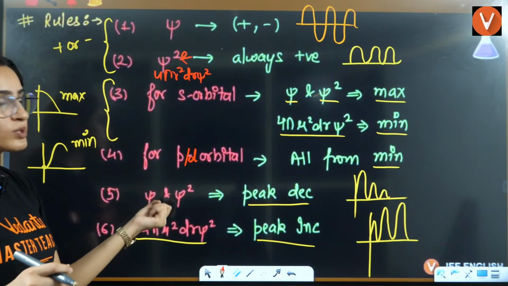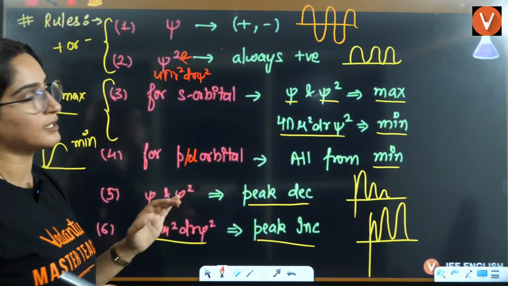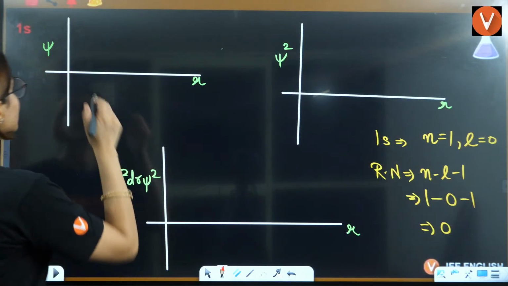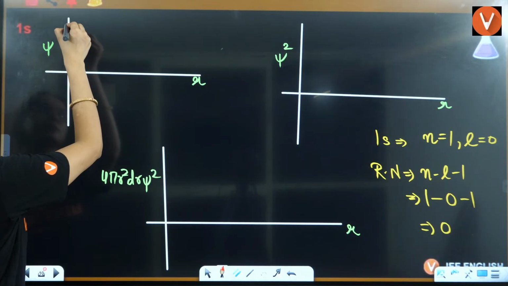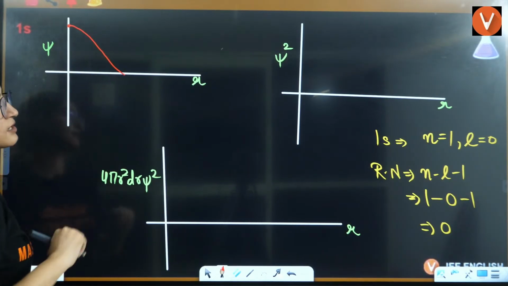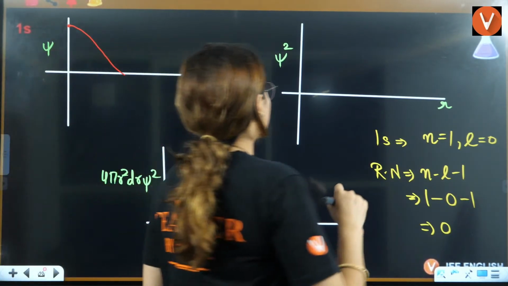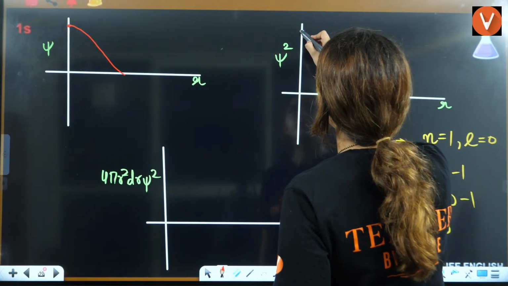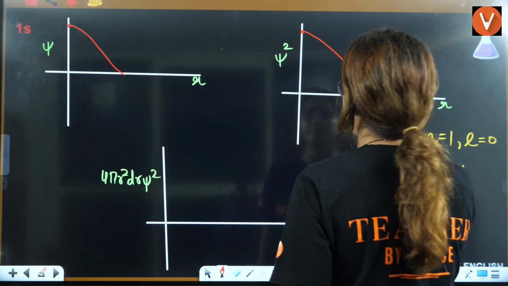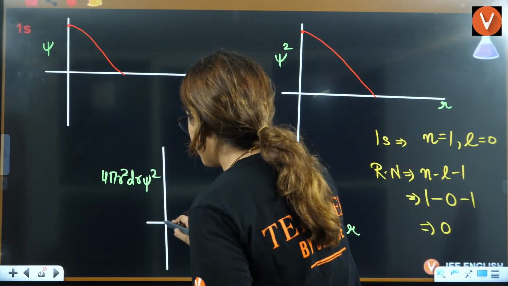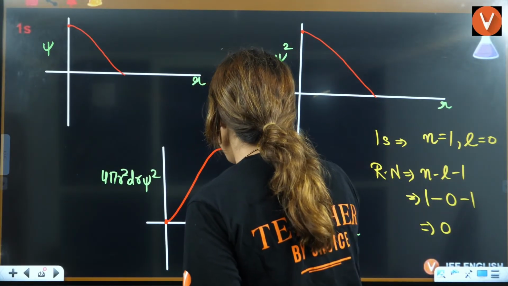In the first two graphs, it will decrease and then it will increase. So I can write here: it will start from maxima, this will start from maxima, and this will start from minima.